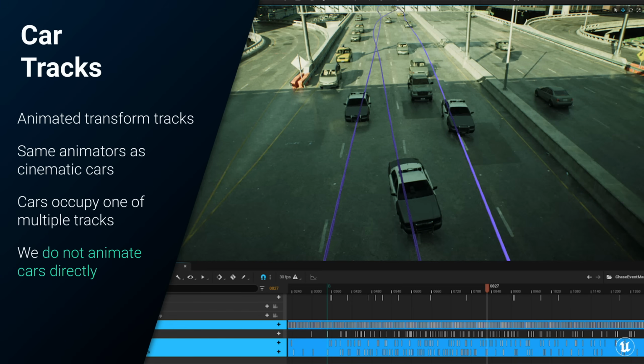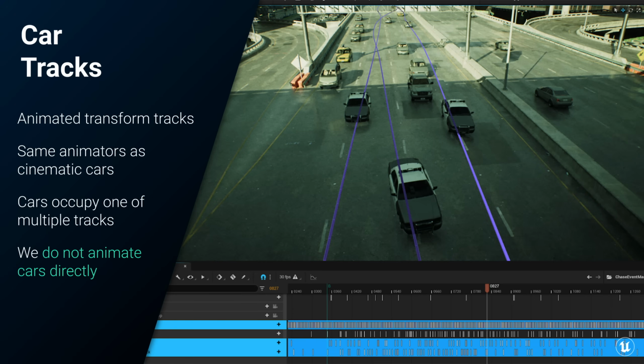We settled on an approach in which we could animate the path of the cars, but could also run our chaos physics system. To do this, we authored multiple tracks that were animated by our cinematic animators. This kept the quality consistent. Here you can see 3 tracks from the initial shooting section.